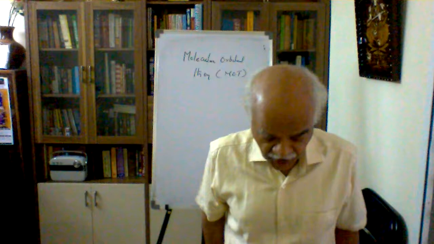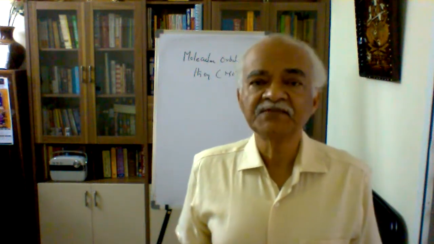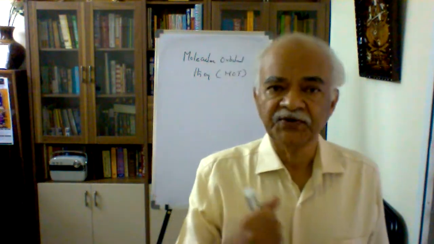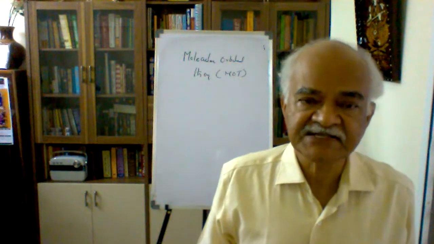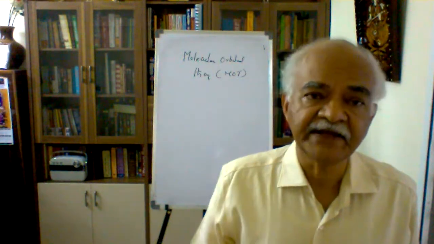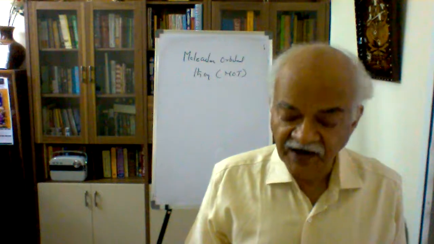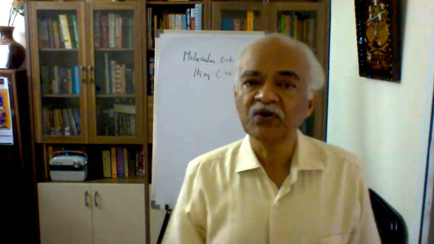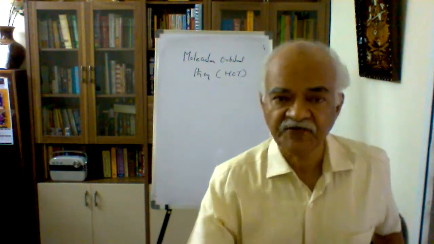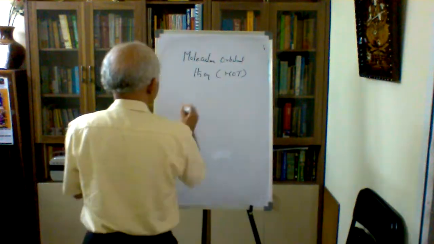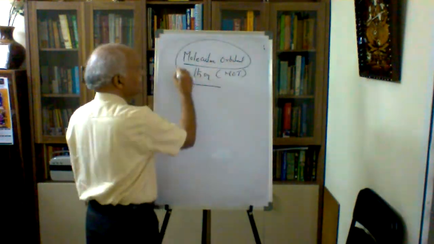Now, if I say molecular orbitals, the first thing that comes to mind is, in a molecule, whatever the simplicity or complexity of that, how many orbitals are there? Here we are governed by one rule called the linear combination of atomic orbitals. The focus, as I told you, is on molecular orbitals.